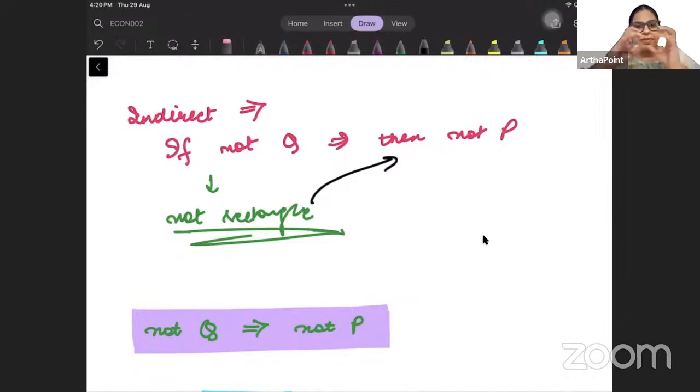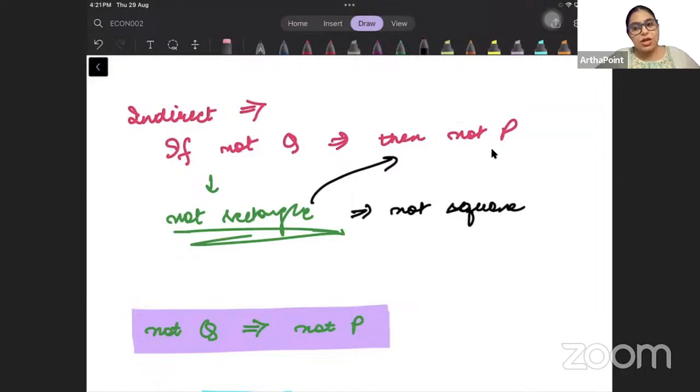Maybe it is a triangle, maybe it is a circle. So definitely it cannot be a square also, right beta? Because a square is a special kind of rectangle with length and breadth equal. If something is not a rectangle, then it cannot be a square.